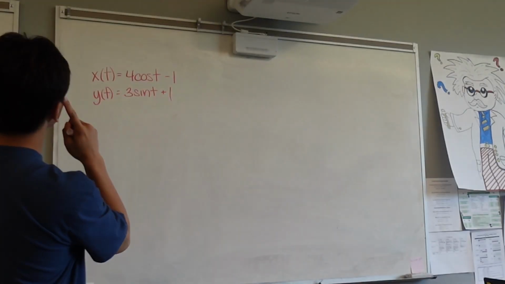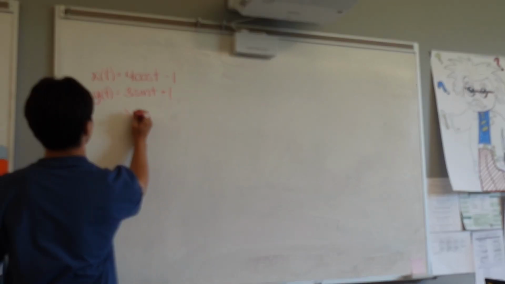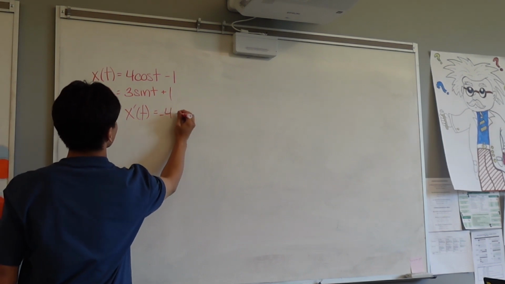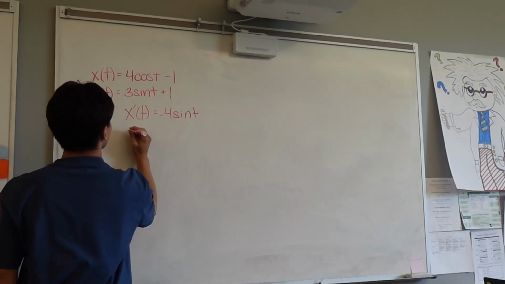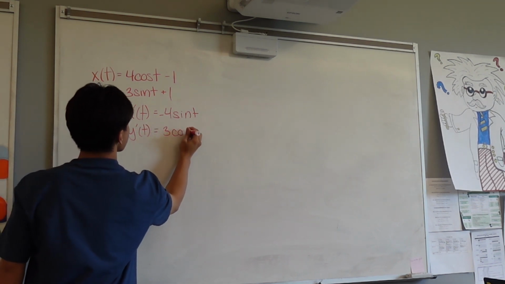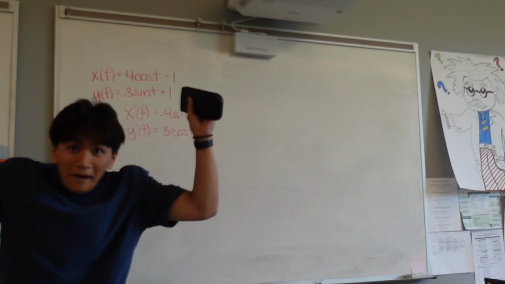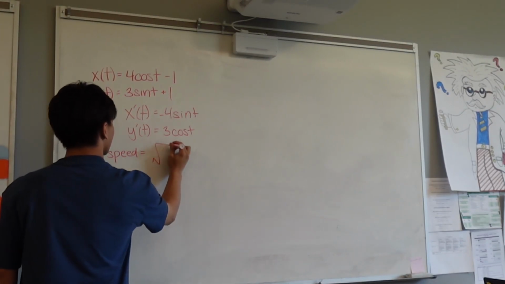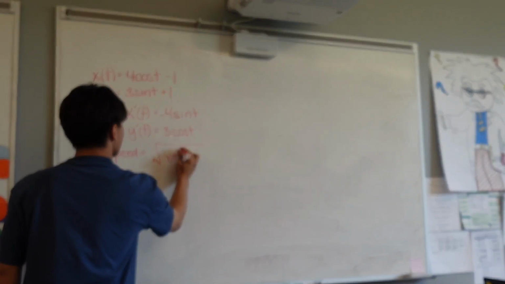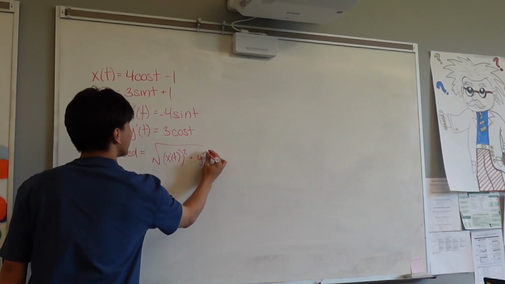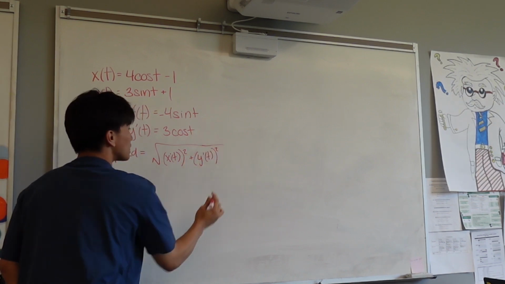At t equals pi over 6, we're given the parametric equations x of t equals 4 cosine of t minus 1, and y of t equals 3 sine of t plus 1. So to find the speed of the potato, the first step would be taking the first derivative of both equations, which will be helpful. What's being written on the board is the equation that we will be using to find parametric speed. Simply, the equation is just the square root of x prime of t squared plus y prime of t squared.